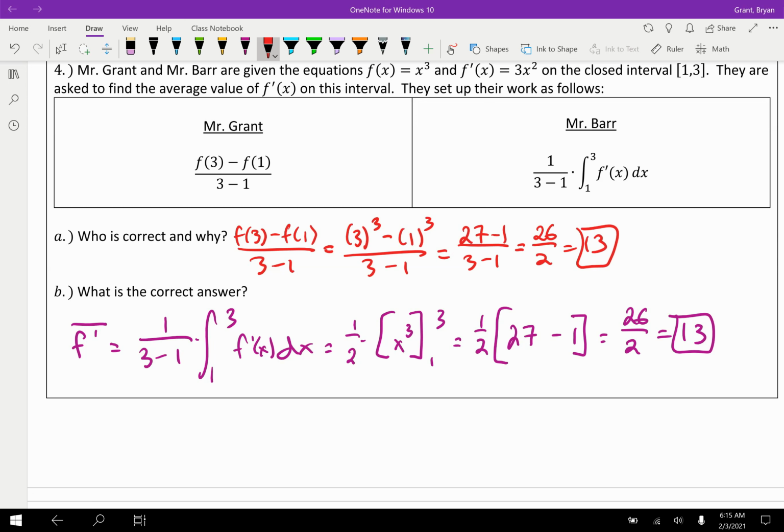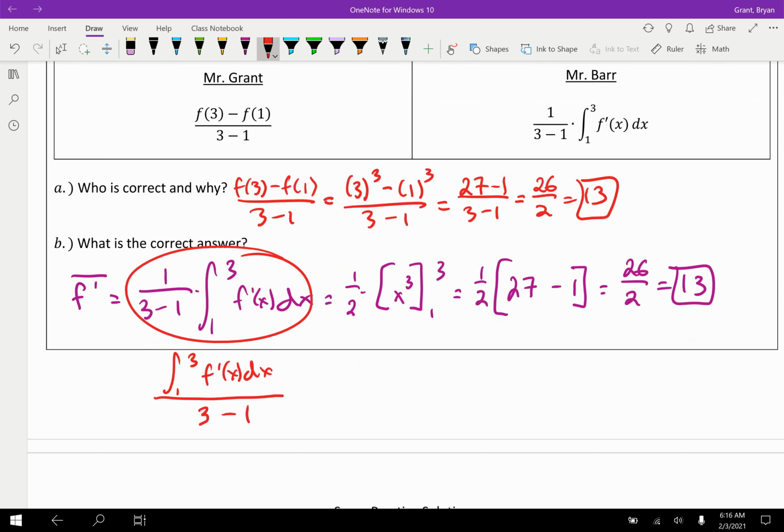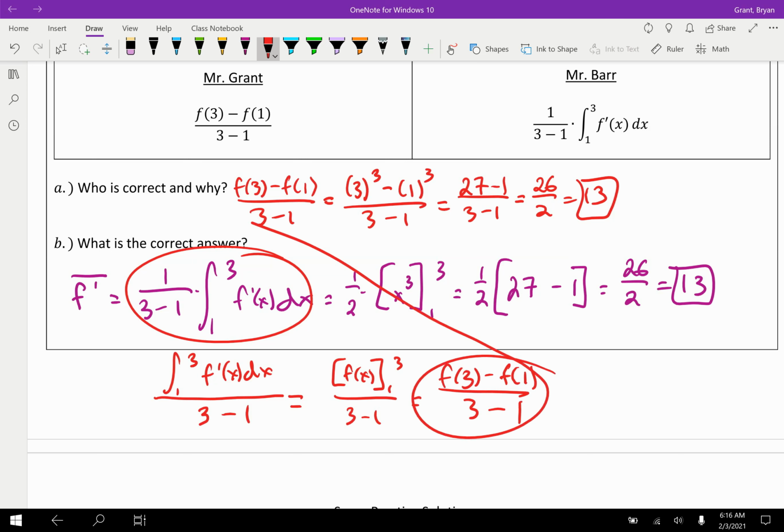So could Mr. Grant be right? Why is he right? Well, think about what Mr. Barr did down here and realize that we could certainly rewrite this. We could combine this all together and say the integral from 1 to 3 of f prime of x dx divided by 3 minus 1. And you're like, well, why would you want to do that? But the fundamental theorem says the antiderivative of f prime is f, right? F of x from 1 to 3. And then couldn't we rewrite this as f of 3 minus f of 1 divided by 3 minus 1? And isn't that what Mr. Grant wrote up here? Doesn't that look correct as well?